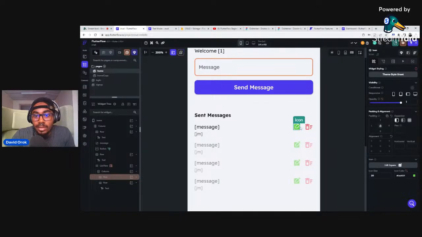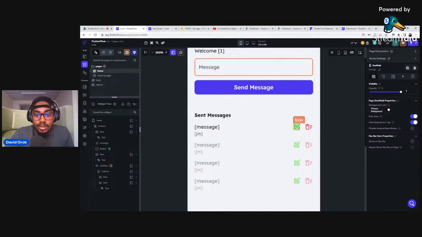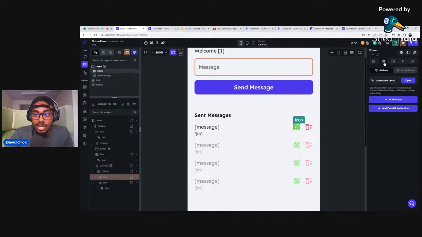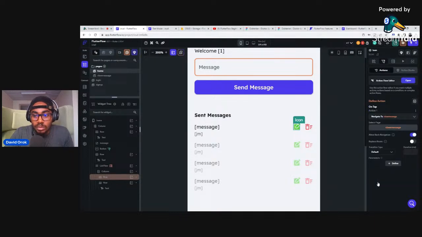While that is coming up, when the user clicks on this icon for edit, I want it to navigate to another page. The page will be created, which is this one. Let me click on it and rename it. Let me call it view message. Something like that. So when they click on this icon, I'm going to give it an action. All right, guys, add an action. I will say navigate to view message. Good. Then transition type is fade, and it's maybe 500.